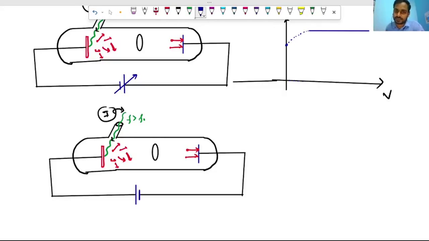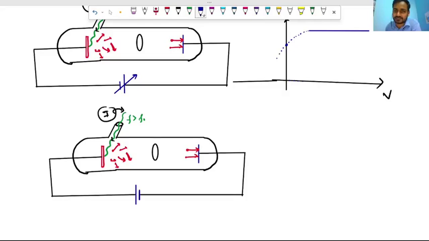We will keep increasing the potential in the negative direction, and we will check what happens to the current. What happens is that the current decreases. Yes, the current should decrease. When there is no potential, some electrons are able to reach this plate, but now we are opposing, so fewer electrons will be able to hit this plate, so the current will decrease.